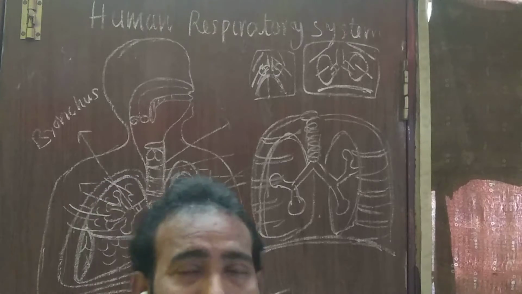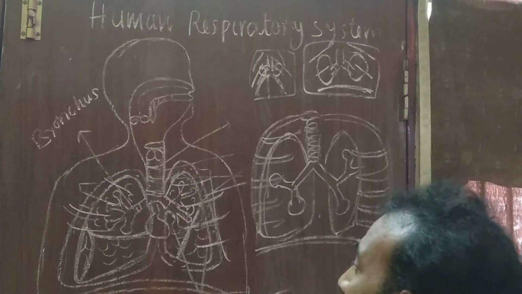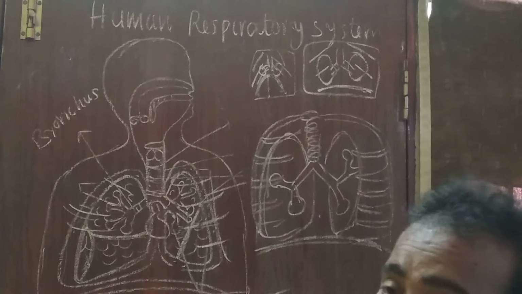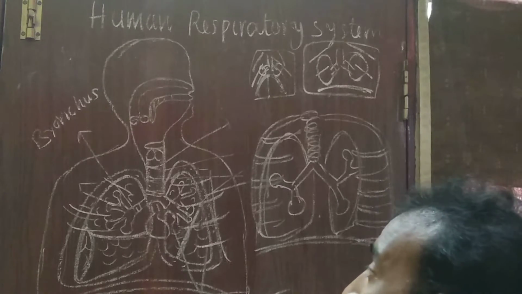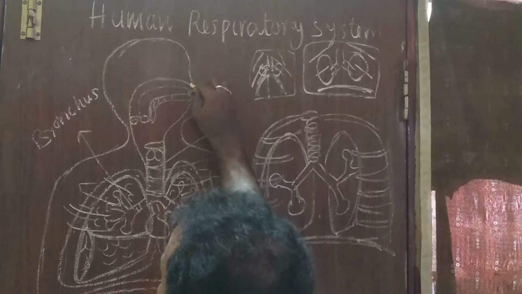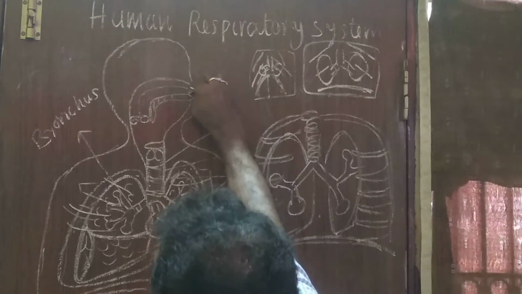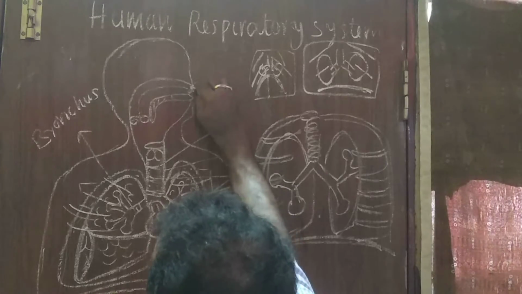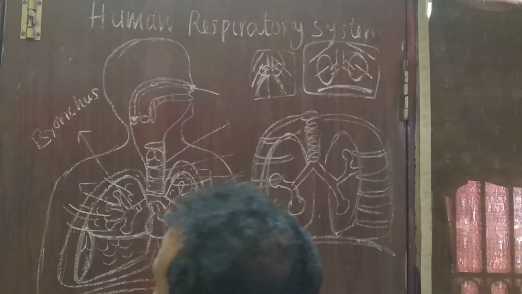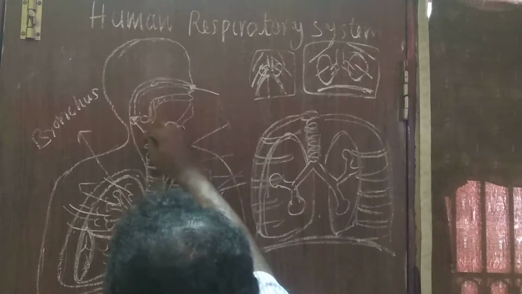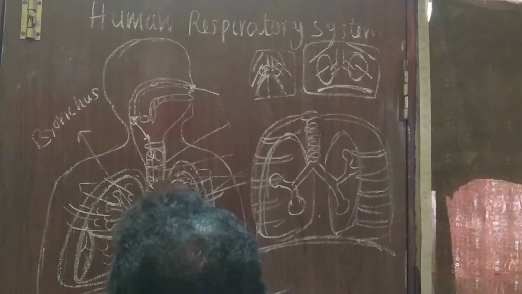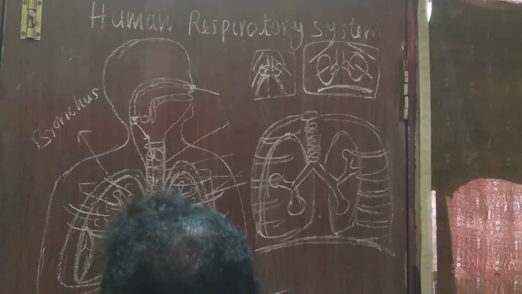When the volume of the chest cavity increases, what will happen? The volume of the lungs also increases. Then the pressure inside the lungs decreases compared to the surrounding air. That's why the air rushes into the lungs. In which path? From the surroundings to the external nostrils, external nostrils to nasal cavities, nasal cavities to internal nostrils, internal nostrils to pharynx, pharynx to larynx, larynx to trachea, trachea to bronchus.